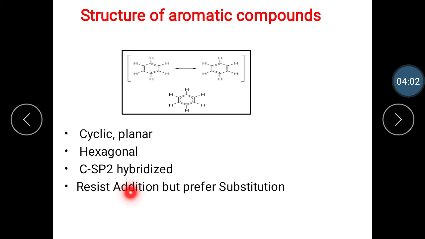Benzene resists addition reactions but prefers substitution reactions. The uses of benzene: Benzene is used in various industrial processes such as in the manufacturing of lubricants, plastics, rubbers, dyes, synthetic fibers, etc. Benzene is used in the preparation of phenol, and it is also used to prepare aniline used in dyes. Benzene was used in degreasing of metal. It is used in the manufacturing of other chemicals such as ethylbenzene, cyclohexane, cumene, nitrobenzene, alkylbenzene, etc.